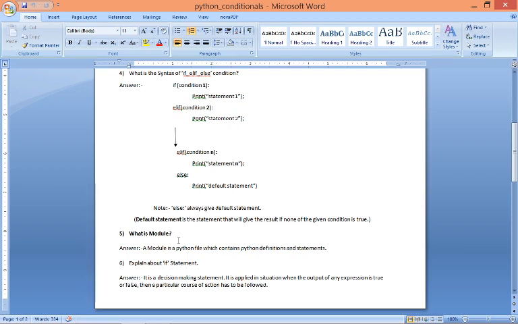You will save this program with the file name add.py. Then this add.py is a module that contains your script, your program, your Python definitions, your statements. Okay. So simply a module is nothing but your Python file.